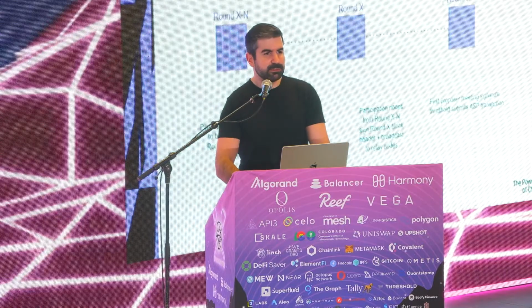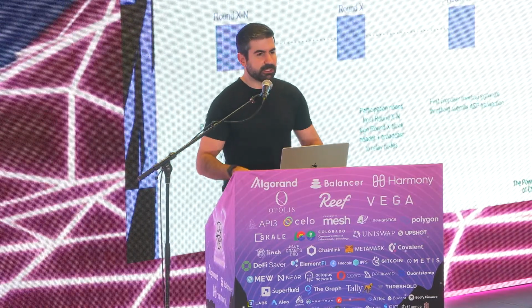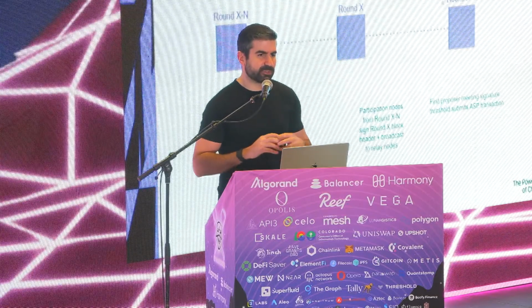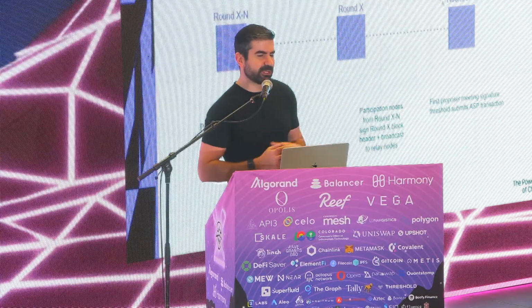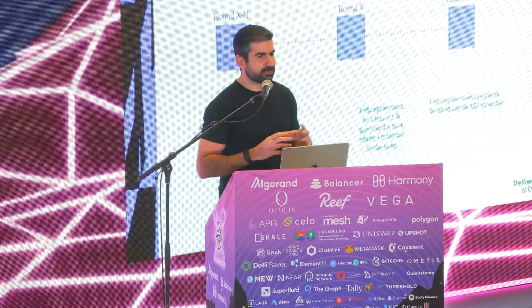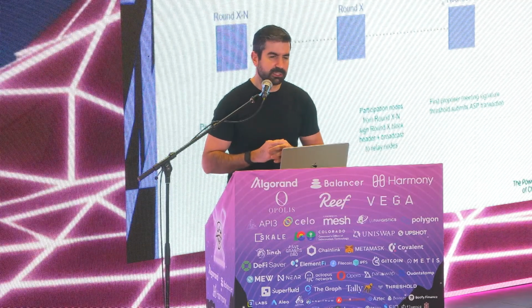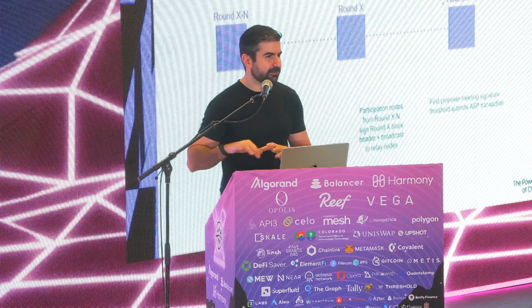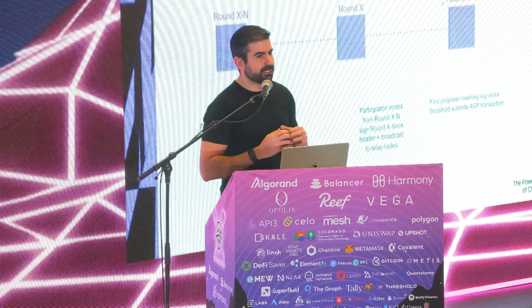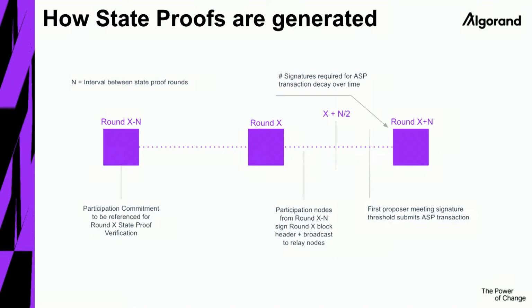All right, so how are state proofs actually being generated? As I said, we want to attest to a specific block in time. So the story actually begins 256 blocks earlier. And on this block, we're going to select the list of participants that are going to attest to this block in the future. How are we going to select them? That you can read in the paper. It's kind of like some nice tricks. So we select them. We commit to this list in this block.